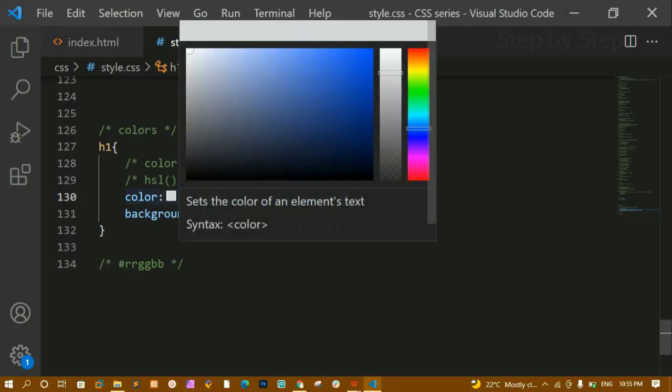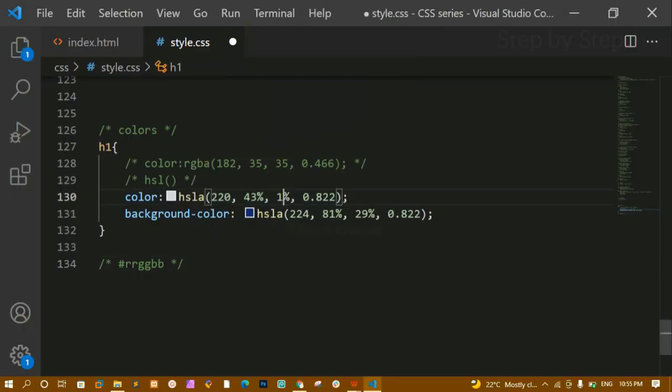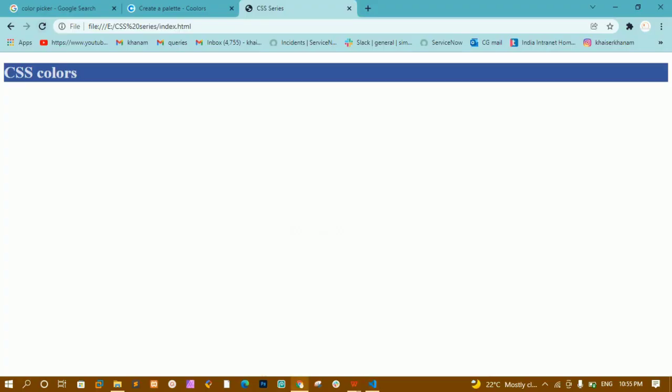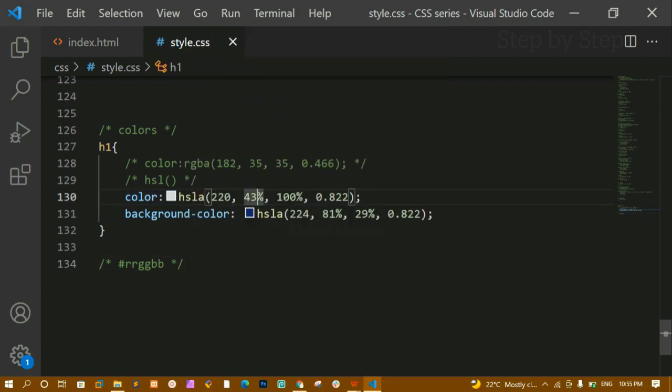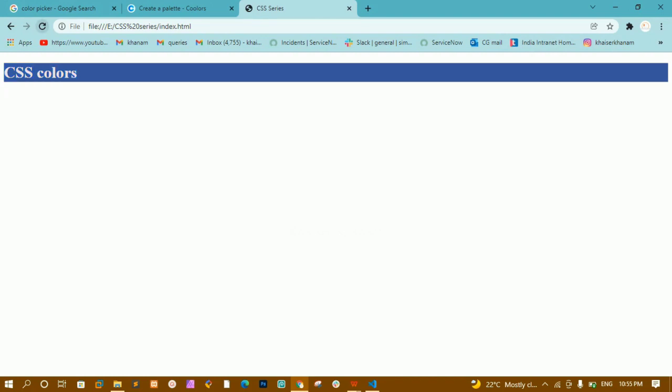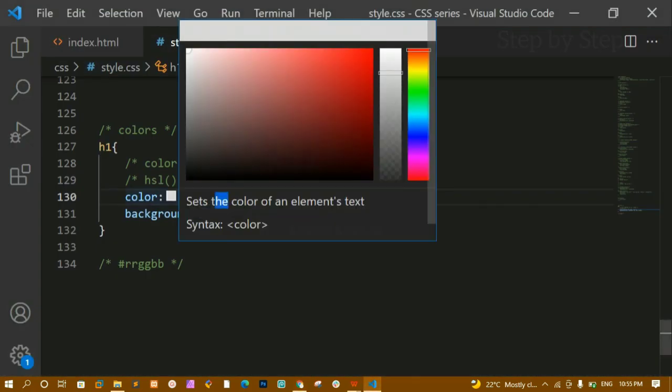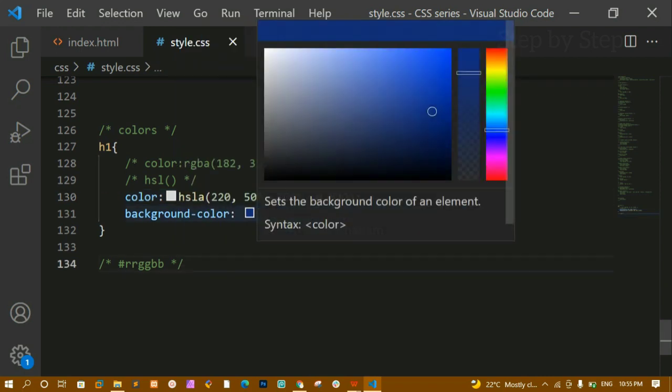Now if I write here a complete 100, I'll save this and refresh this one. Now there is no effect because here I have given the saturation as 0. Now let me increase the saturation here. Let me write here 50%. I'll save this and refresh this one. Now again I am having this light grey color because here I am having this blue color value. So based on that the value will be adjusted, and based on that the colors will be given.